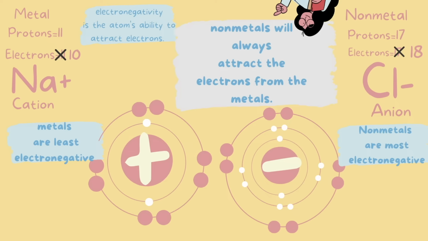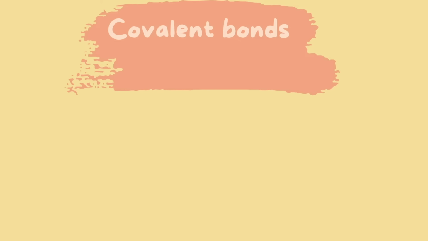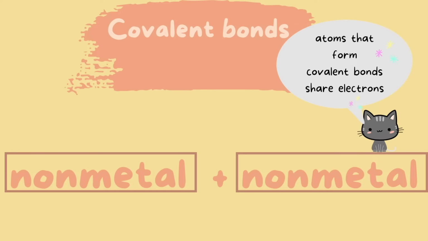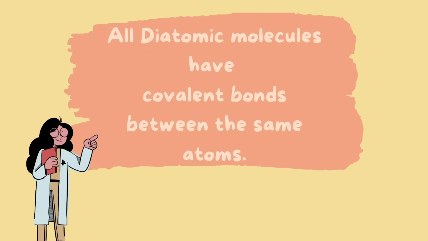So let's go ahead and move on to covalent bonds. Here we're going to work with 2 nonmetals bonding together. Atoms that form covalent bonds share electrons, so there is no transferring electrons here. One atom is not going to lose or gain electrons. Instead, these atoms are sharing these electrons. One thing important to remember is that all diatomic molecules have covalent bonds between the same atoms.